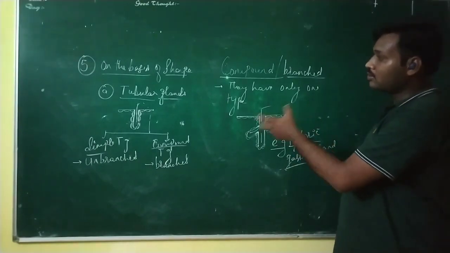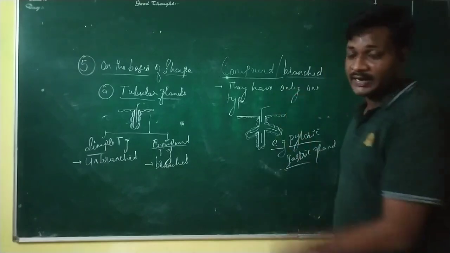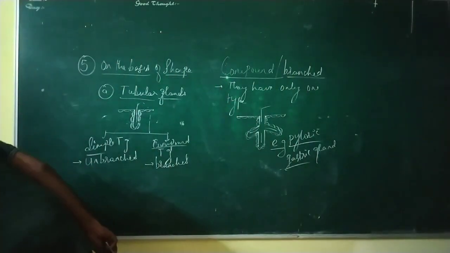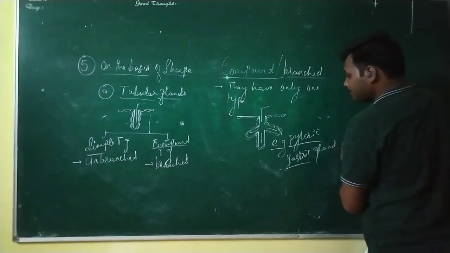So this is about the simple and compound type of glands, that is tubular glands. Now let's see about the saccular, another type. So you can pause the video and note down these points. Okay, let's move further.